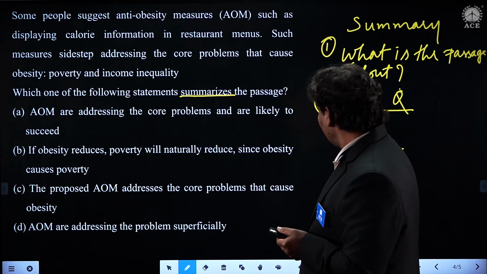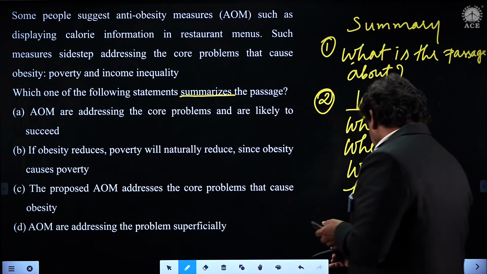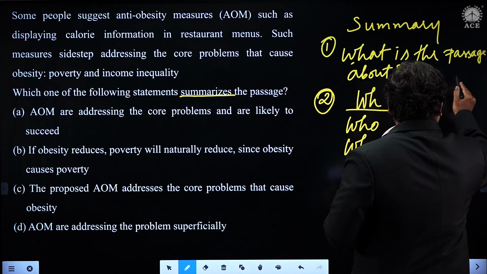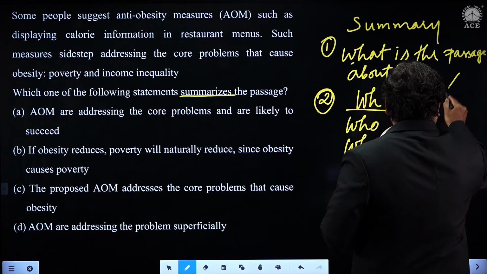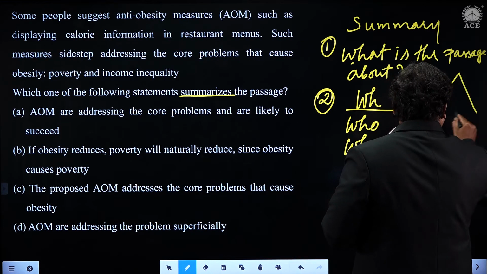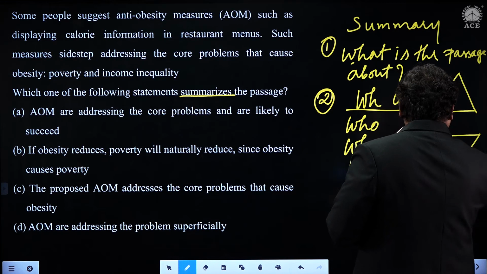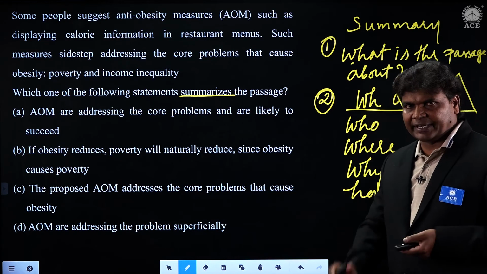Let us see how the paragraph develops. The paragraph develops in a triangular form, in the summary page, or if you read in the newspaper. So we have a triangular shape. This is how the paragraphs have been created, students.